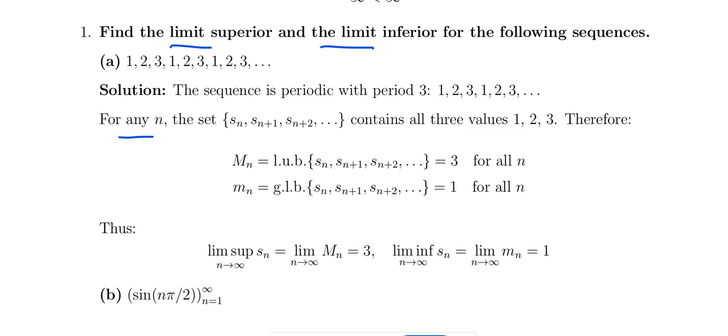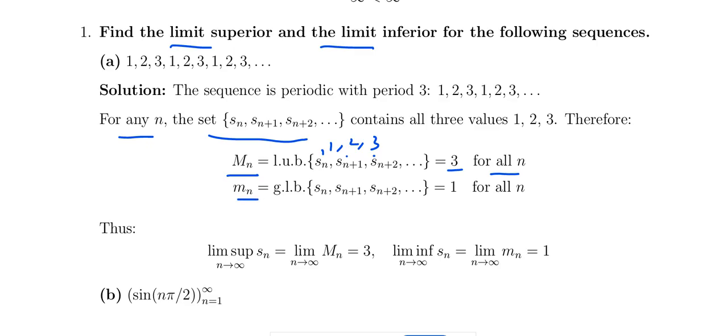So for any n, the sequence Sn plus 1 is also periodic. Sn என்றது 1 இருக்குனா Sn plus 1 2 இருக்கும், Sn plus 2 என்றது 3 இருக்கும். இல்ல இது 3 இருக்குனா அடுத்து 1 இது 2 like that. So capital M என்றது least upper bound of the collection of Sn plus 1, Sn plus 2 and so on. So what is that? That is always 1 2 3. Order மாறி இருக்கலாம். So what is the least upper bound of this one? That is 3 for all n.